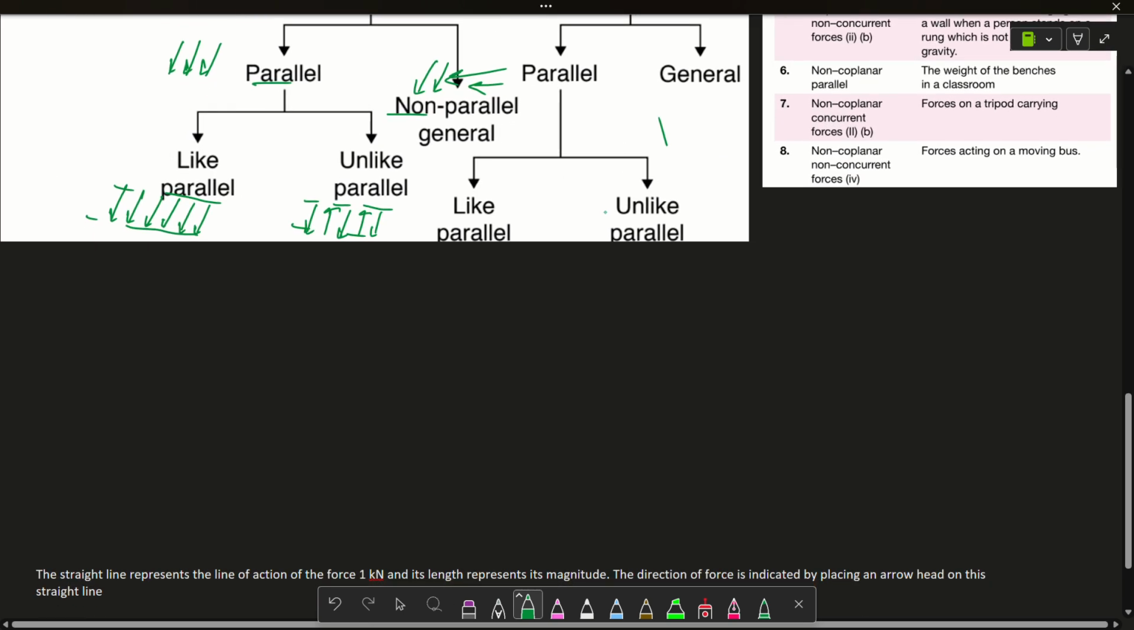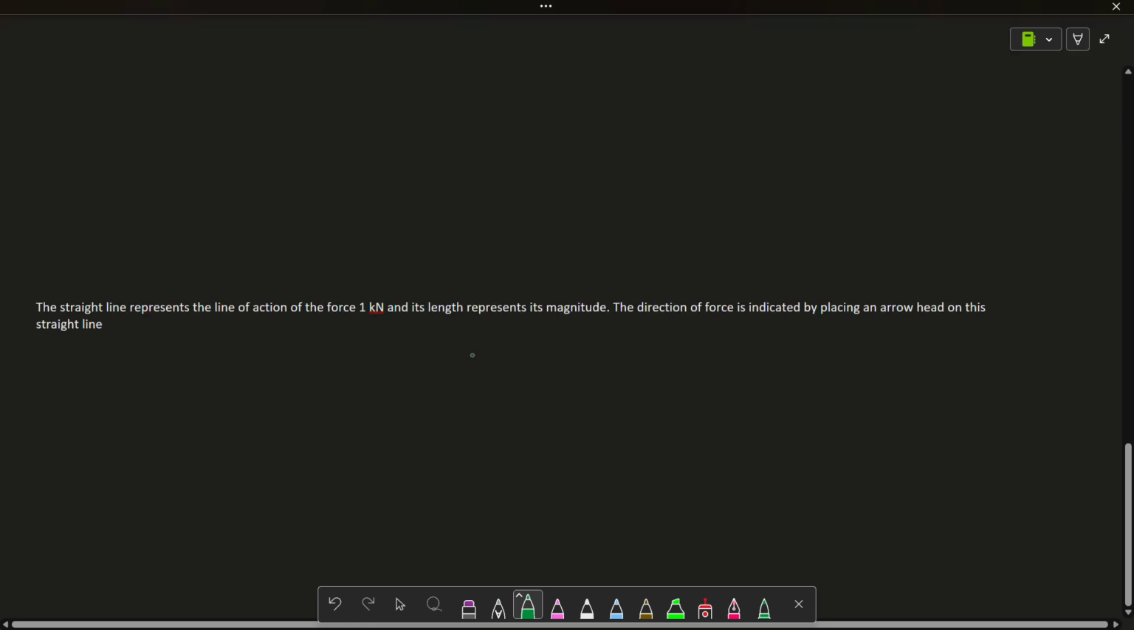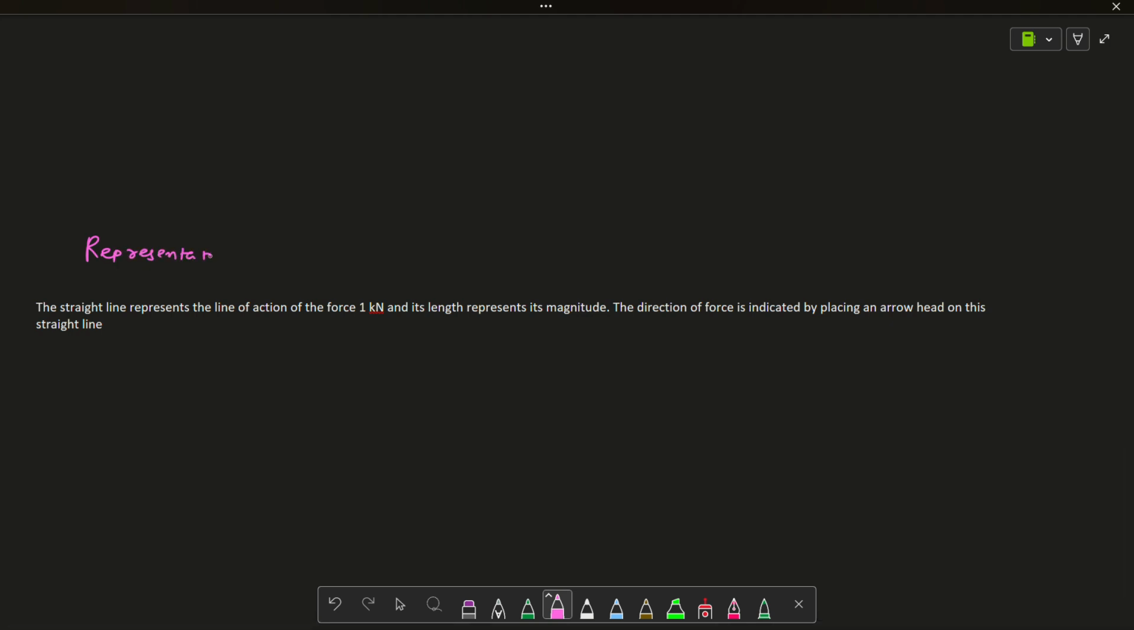One more small topic is there. This topic is representation of forces. How will we represent any force? Representation of forces means a straight line represents the line of action of the force, and its length represents the magnitude. Let me explain with one example.